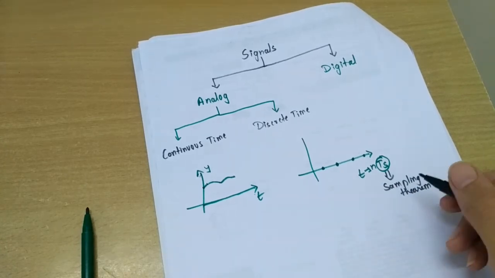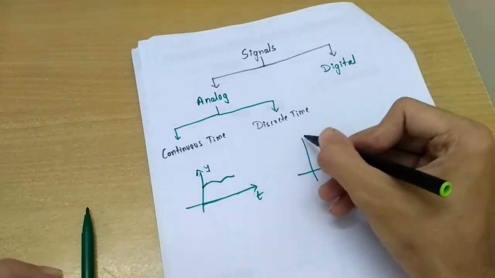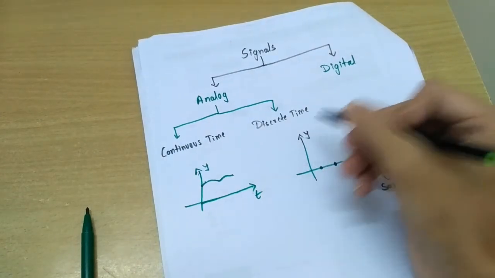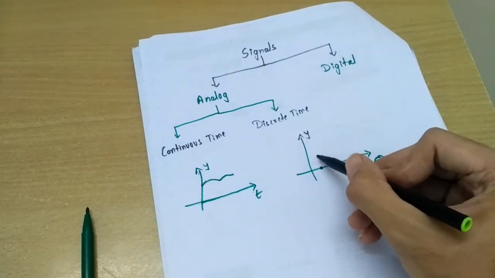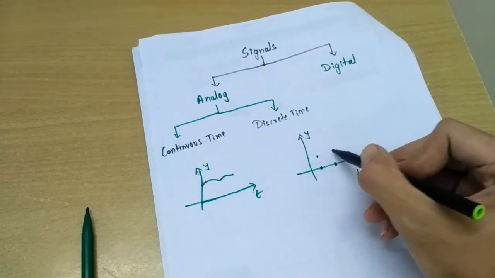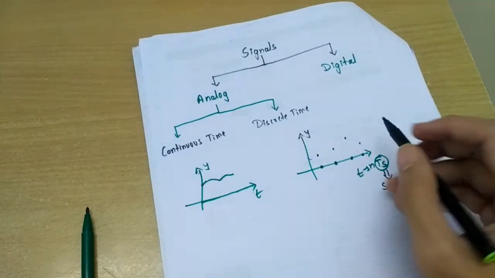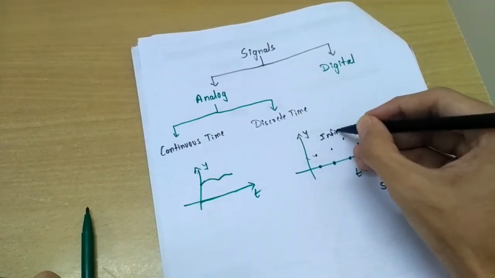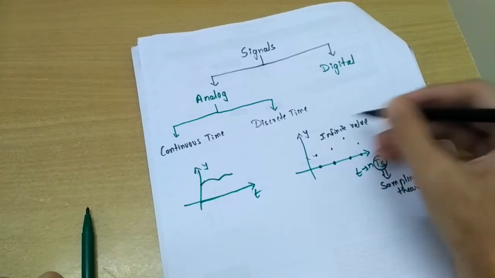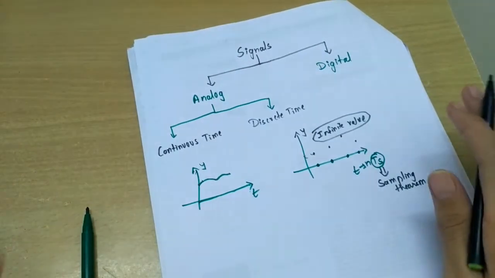So this we had already discussed in our videos, so you can watch by going in our playlist of DSP. But now let's come to our point that in discrete time, okay, over here also the amplitude can take any values. Okay, so it can take any number of values, infinite values, you can say. Over here we have infinite values, so our amplitude axis is not limited. Okay, that's why we call it still analog signal.